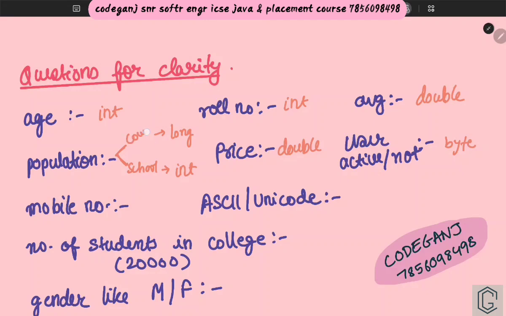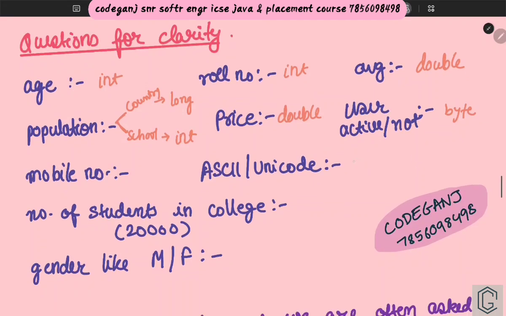Understood this? Very good. Then suppose you have an ASCII code, Unicode; again byte, you can go into that byte sort. Then you have a mobile number. Mobile number means it will be your long. We have discussed the number of students in college, it is 20, so it will be integer. Gender like male, female will be, sorry, I'm writing it, char.